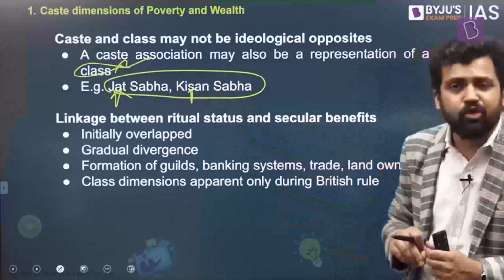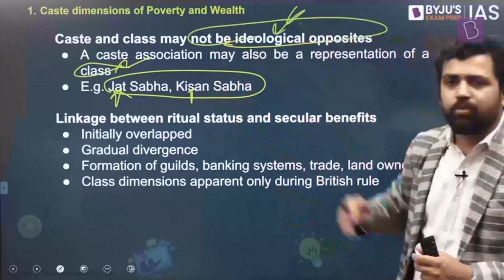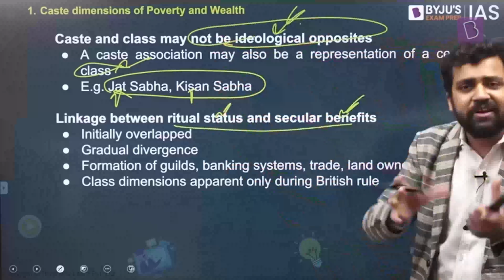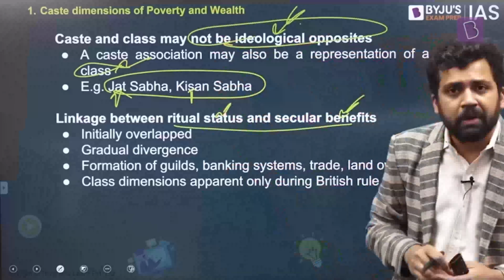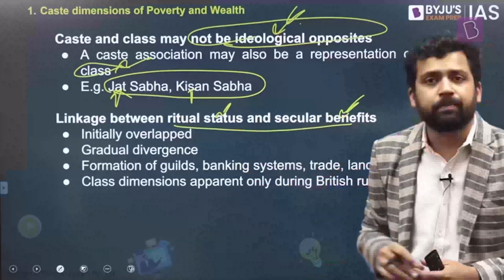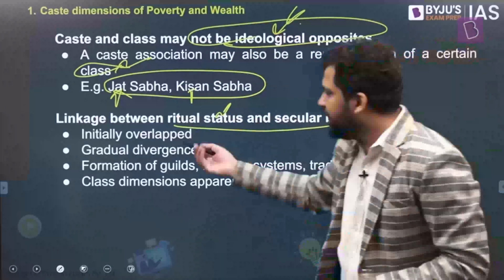Caste and class do not exist in a vacuum. They are not necessarily ideological opposites. Similarly, another viewpoint is that the linkage between ritual status and secular benefits may initially overlap, which implies that those at the bottom of the ritual hierarchy, those considered polluted and impure, also did not enjoy secular benefits.